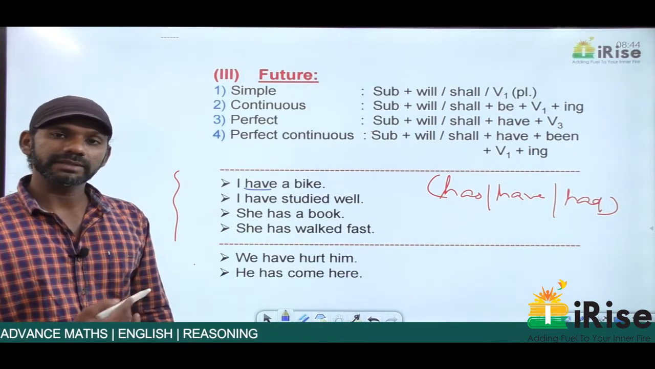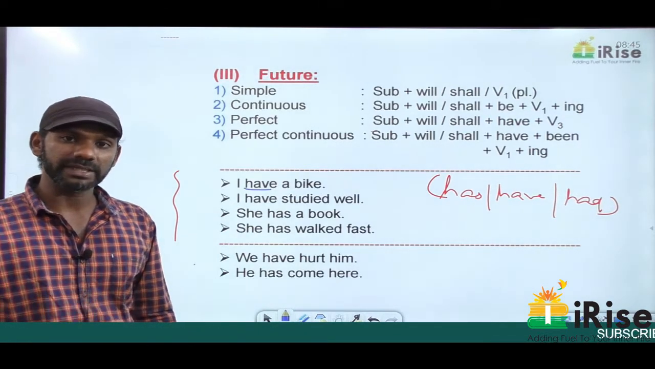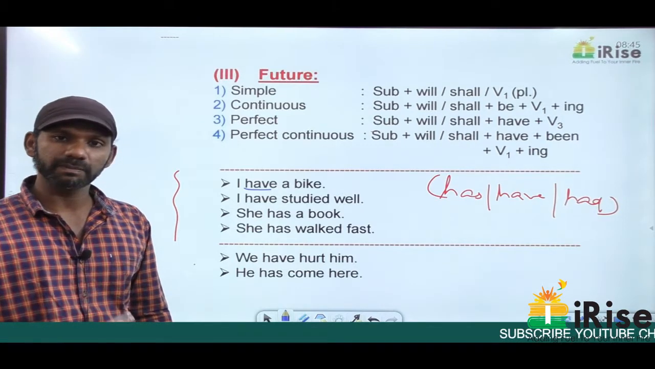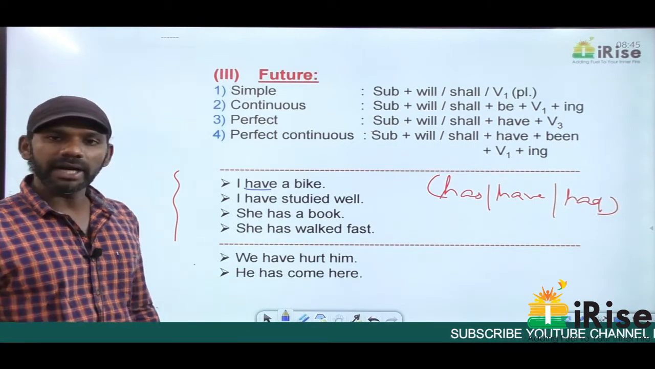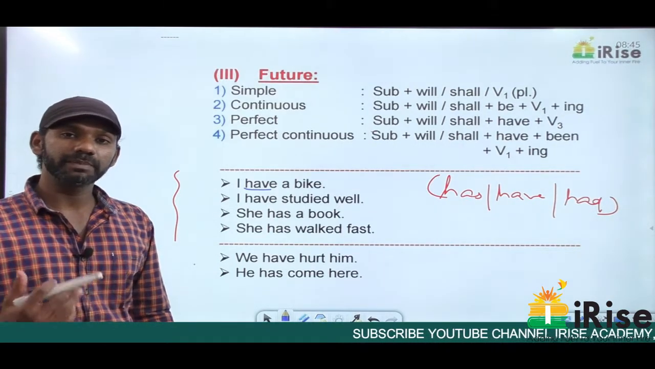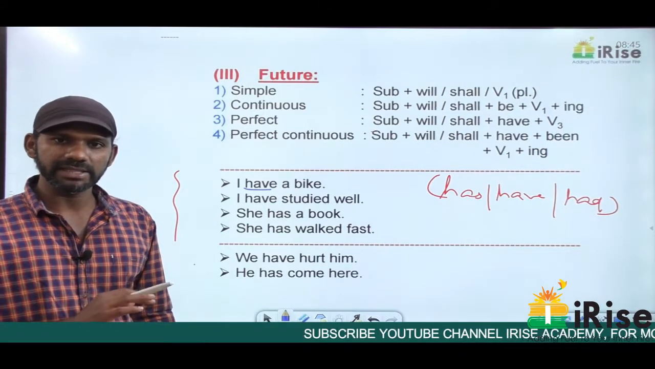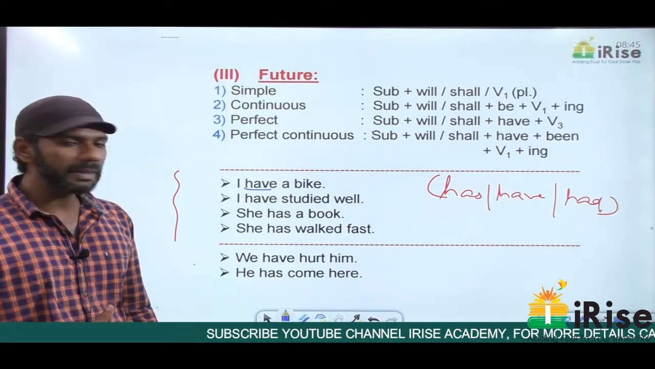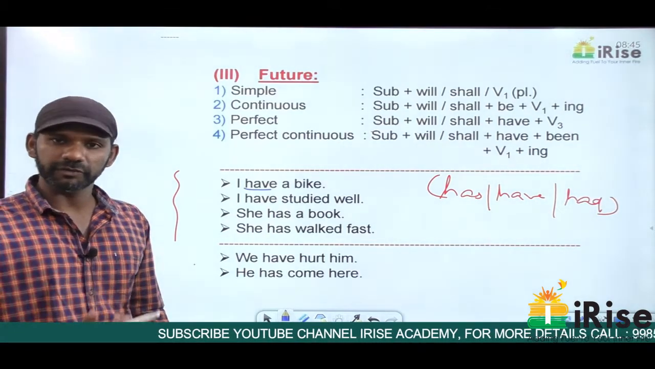Now we need to find out this sentence is in which category of present tense. Simple present, present continuous, present perfect or present perfect continuous. There is no ing here, so it cannot be present continuous. It cannot be present perfect continuous because ing is not there. Now we have only two categories left. One is simple present and the other one is present perfect.